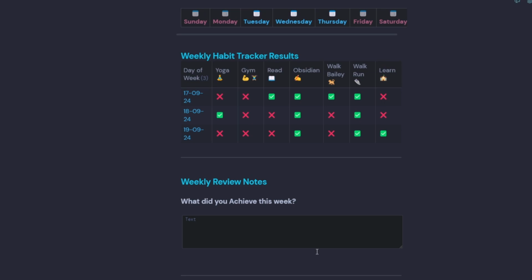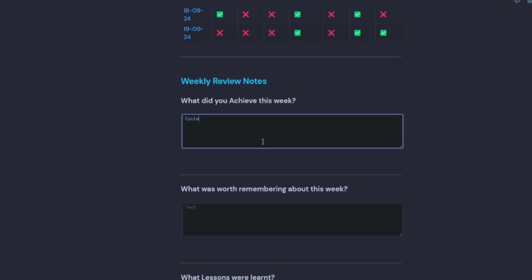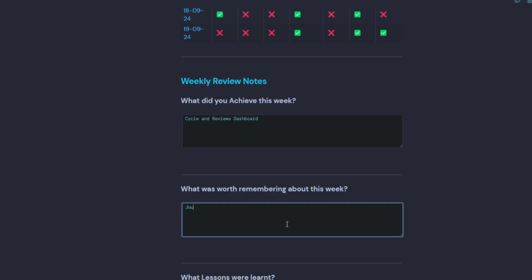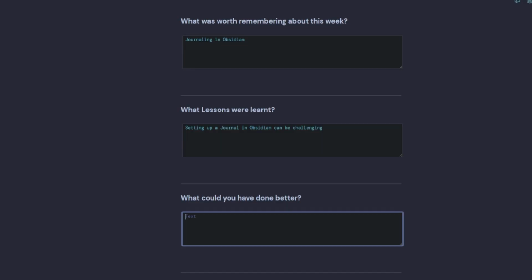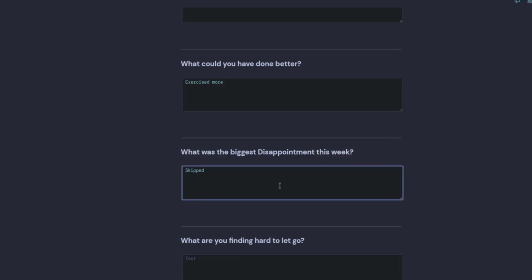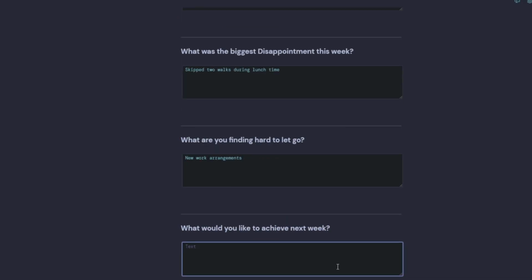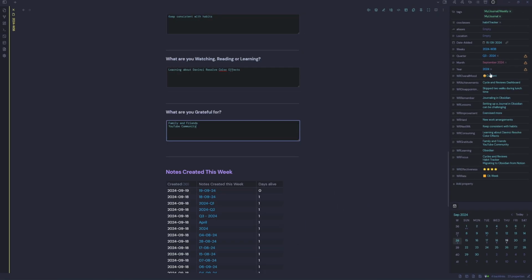Then we've got a few weekly review notes below there. So what did we achieve this week? If you make a spelling mistake, you can always right click and select the correct spelling. So once you've entered in all your weekly journal notes, they'll appear in your metadata on the right hand side here.